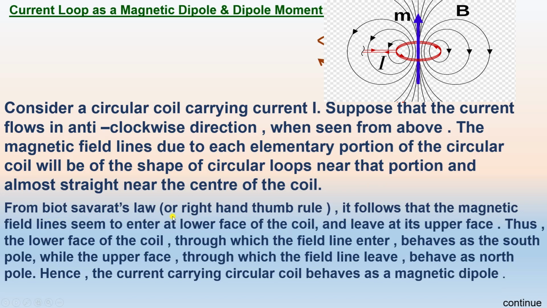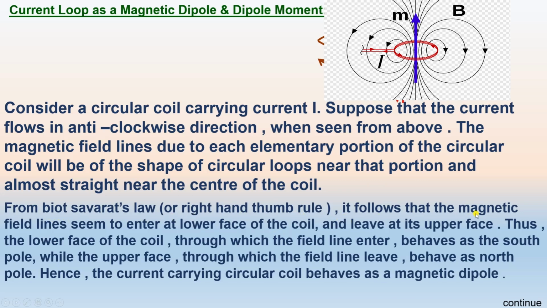or the right hand thumb rule, it follows that the magnetic field line seems to enter from one end and leave at the other face, the upper face. The lower face of the coil, through which the field enters, therefore behaves as a south pole, while the upper face through which the field line leaves behaves as a north pole. Hence, a current carrying circular coil behaves as a magnetic dipole.